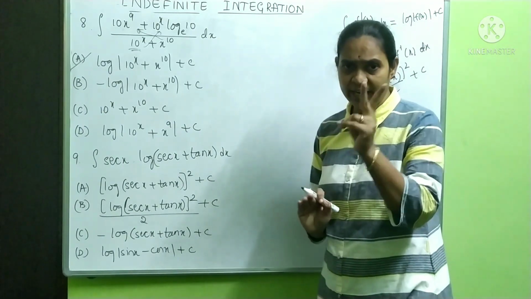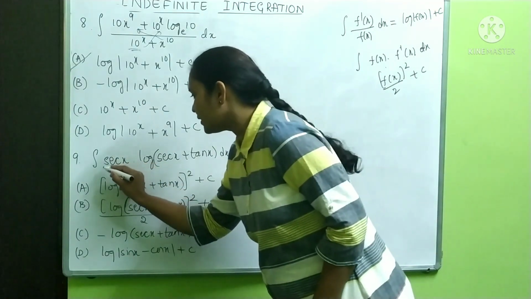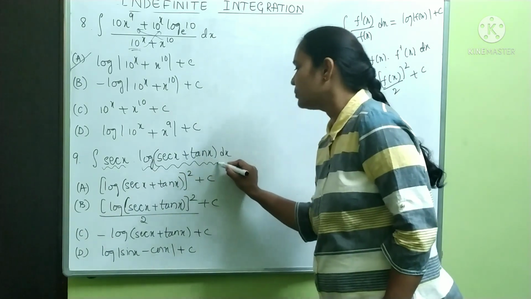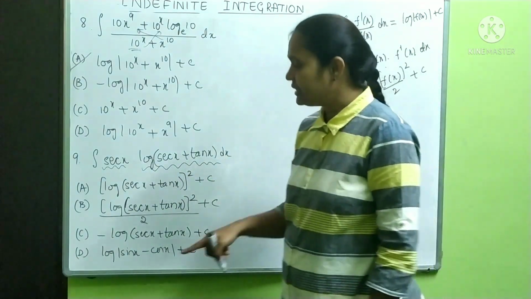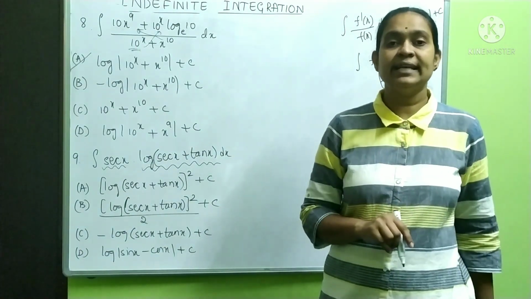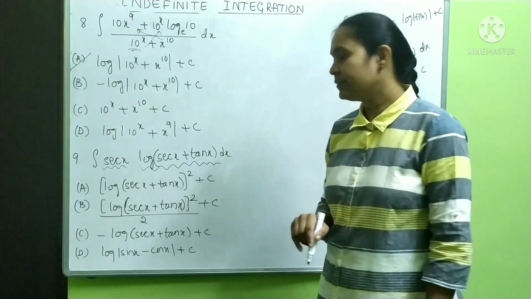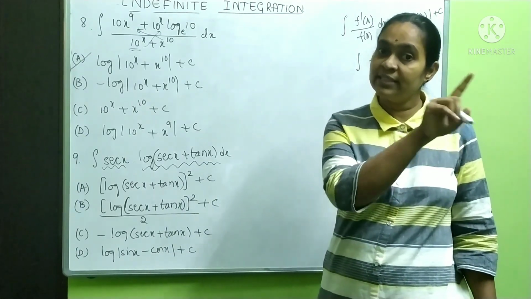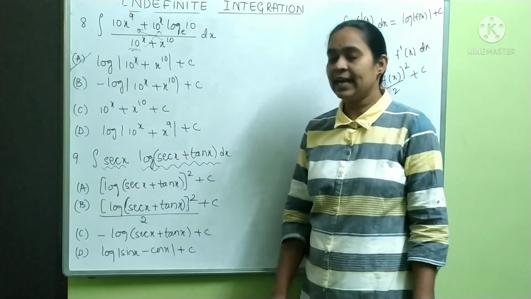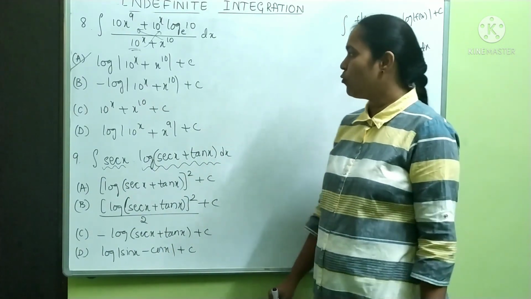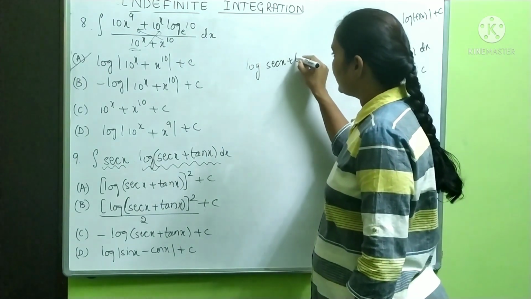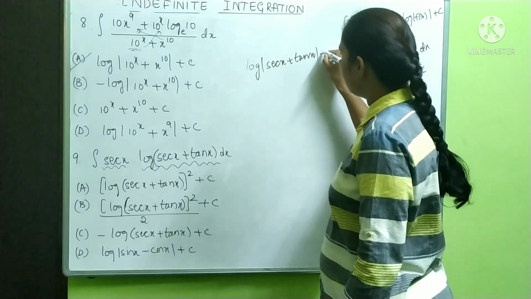You know very well, here only two functions are there. One is secant x. Another one is log of secant x plus tan x. If you take secant x as substitution, there is no use for us. If you take secant x is equal to t, differentiation of secant x is secant x into tan x into dx, which is not there. Instead of that, if you take log secant x plus tan x as substitution, what will be your answer? If I take log secant x plus tan x is equal to t.